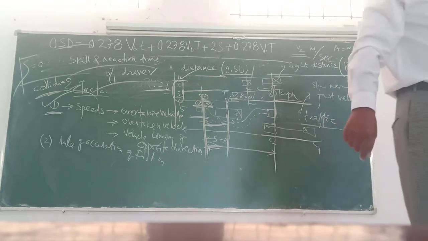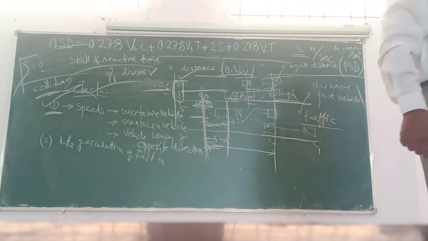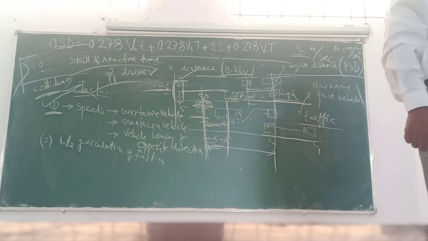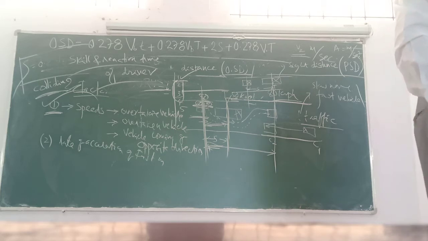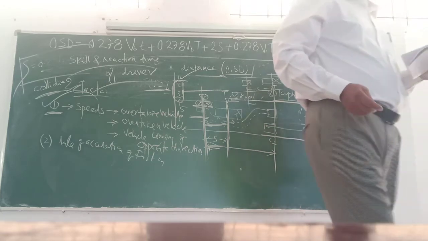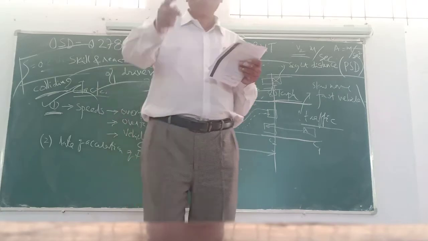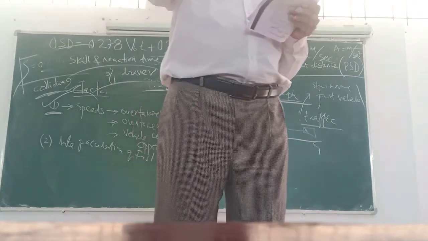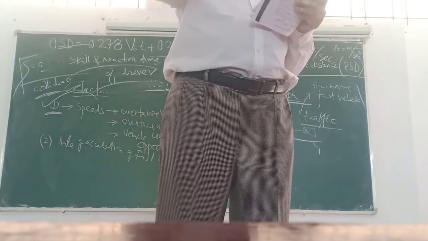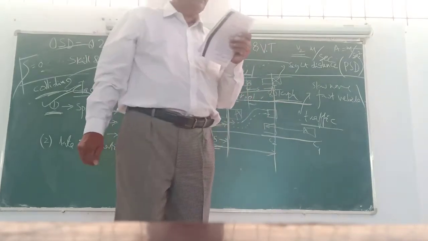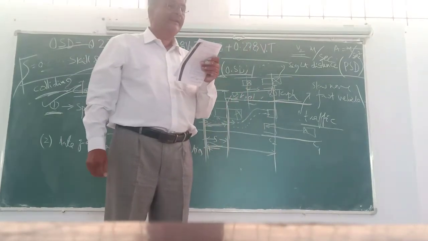Next, rate of acceleration of the overtaking vehicle. Last one, gradient of the road.